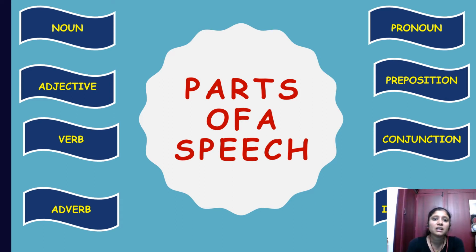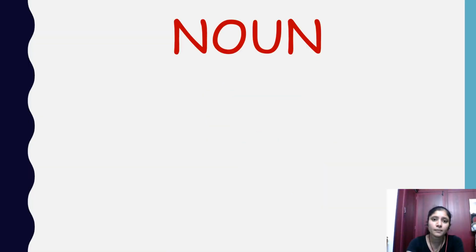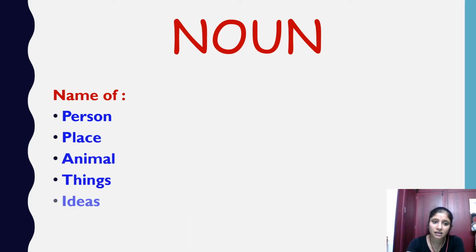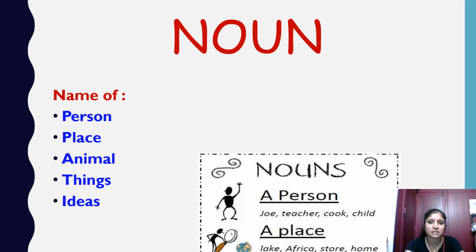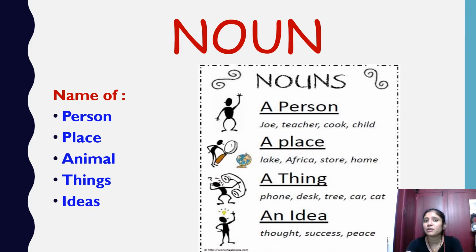So today we will be seeing noun. We will see what a noun is, the different types of noun, and what work you have to do in today's class. Noun is the name of a person, place, animal, thing, or idea. When you give a name to a person, place, animal, thing, or idea, it becomes a noun. Now you will be clear with names of a person, place, animal, things. But what about ideas? How can you name an idea? Let us see. Here is an example. I have given more examples for it.